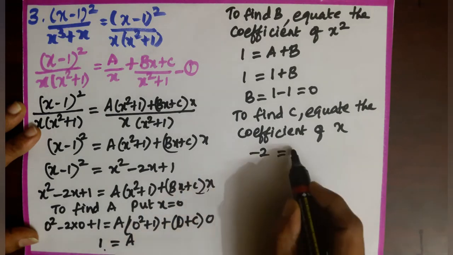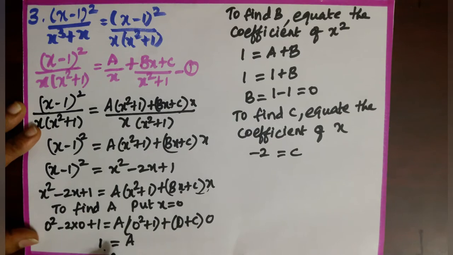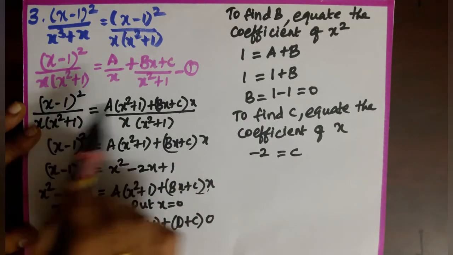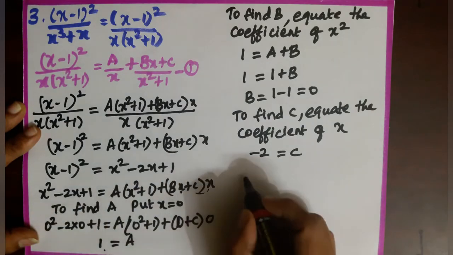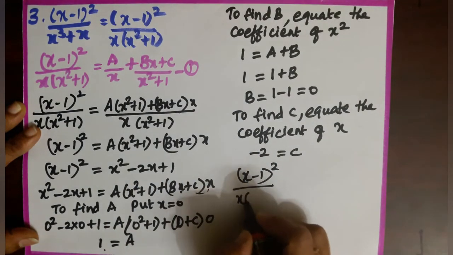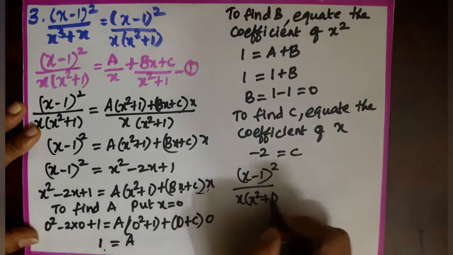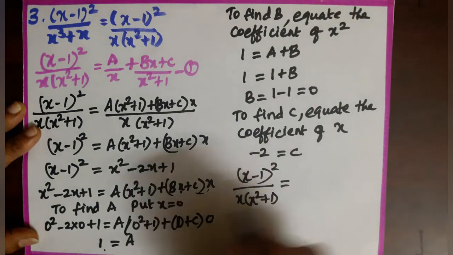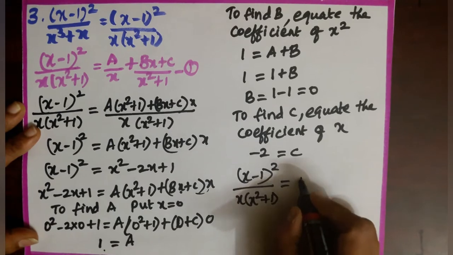So, the coefficient of x is c. Now, I got the value of a, b and c. All the values have to be substituted in 1. Then we get (x minus 1) the whole square by x into (x square plus 1), which is equal to a. In the place of a, substitute 1.